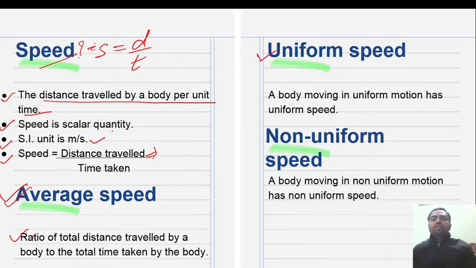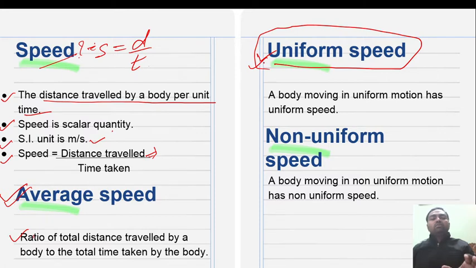Now coming to what is uniform speed. A body moving in uniform motion has uniform speed. This is the universal truth. When any body has uniform motion, that body will also possess uniform speed. Now coming to what is non-uniform speed. A body moving in non-uniform motion has non-uniform speed.